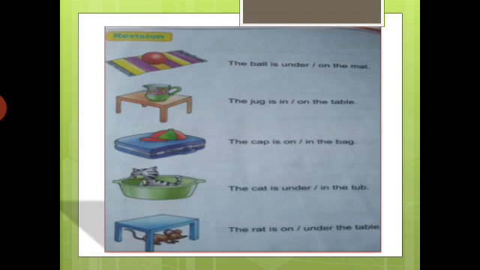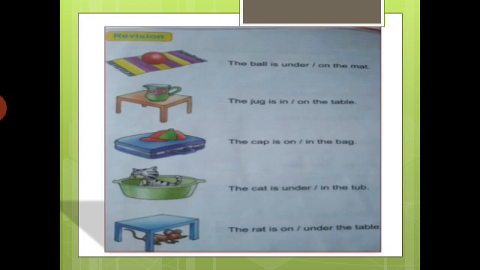Okay, these are your revision questions. See the pictures and see the sentences and say the correct answer. Okay, the first is, where is the ball? The ball is under the mat or the ball is on the mat. Which one is correct? Very good. The ball is on the mat.